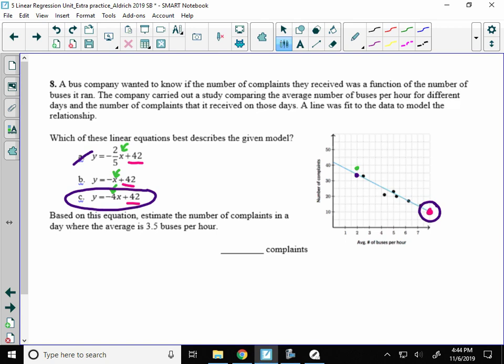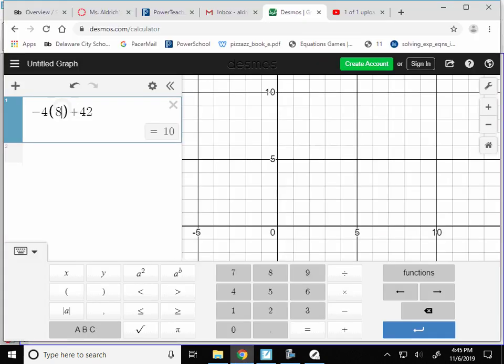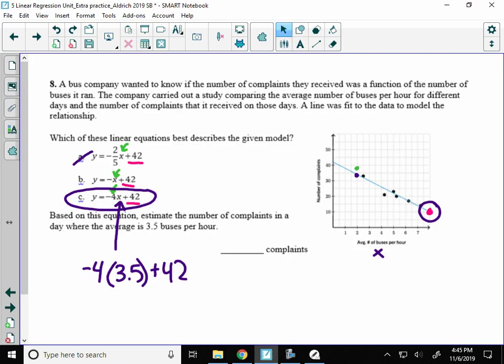So now based on that equation that I circled, tell me or estimate the number of complaints if they average 3.5 buses that they're using per hour. Well, buses are on my x-axis, so I'm going to put 3.5 in for x here. So negative 4 times 3.5 plus 42. Hop on to Desmos, tuck 3.5 in there, and I should get about 28 complaints.